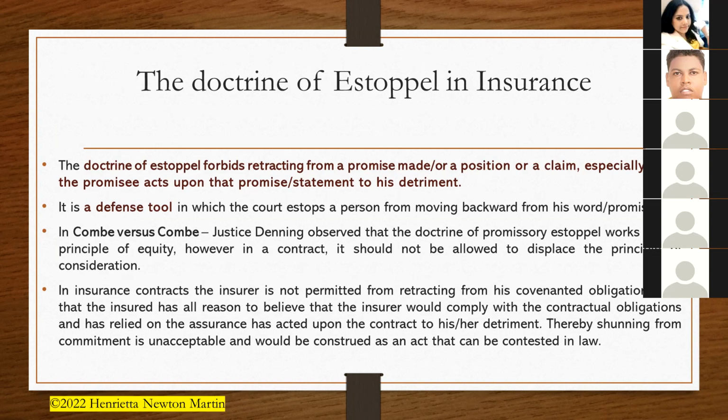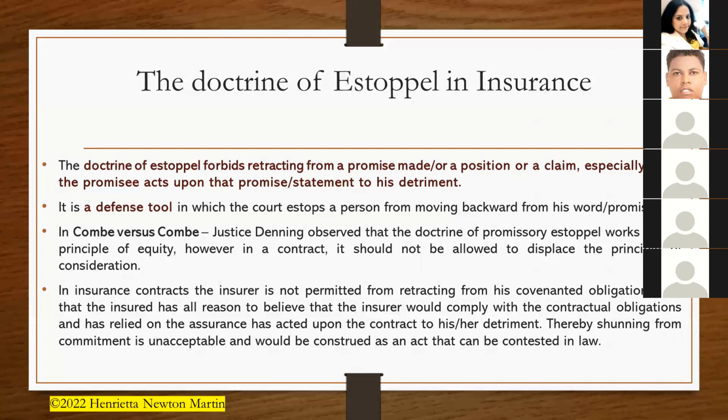You buy something from the shopkeeper and you pay the amount. The amount is a consideration here. So what Justice Denning was trying to say is that the doctrine of promissory estoppel works on the principle of equity, but in contract, it should not be allowed to displace the principle of consideration.